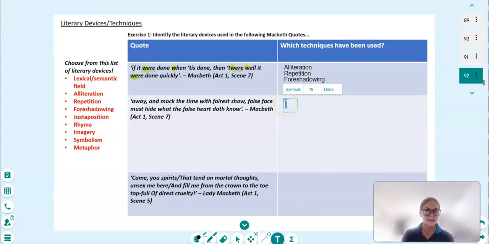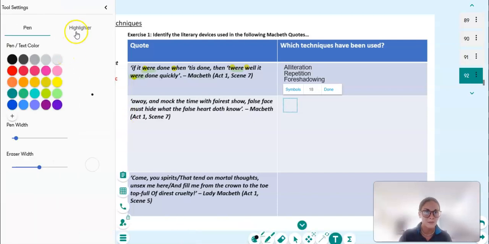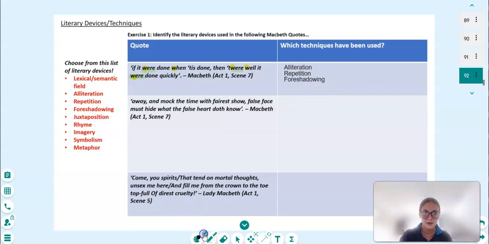So the next quote is, "Away and mock the time with fairest show, false face must hide what the false heart doth know." So again, this is another quote from Act 1, Scene 7, so still in his soliloquy. The first thing I hear from that actually is the rhyme, and that seems to be from "show" and "know". So let's get another highlighter out. "Away and mock the time with fairest show, false face must hide what the false heart doth know." So now let's type that in.